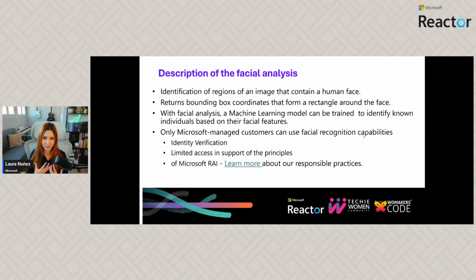So we are going to find the bounding box of the face, so where the face is, but also some facial features, like where the eyes are, where the mouth starts and where the mouth finishes, if they are wearing a mask or glasses, and what type of glasses. We can find out those kinds of things.